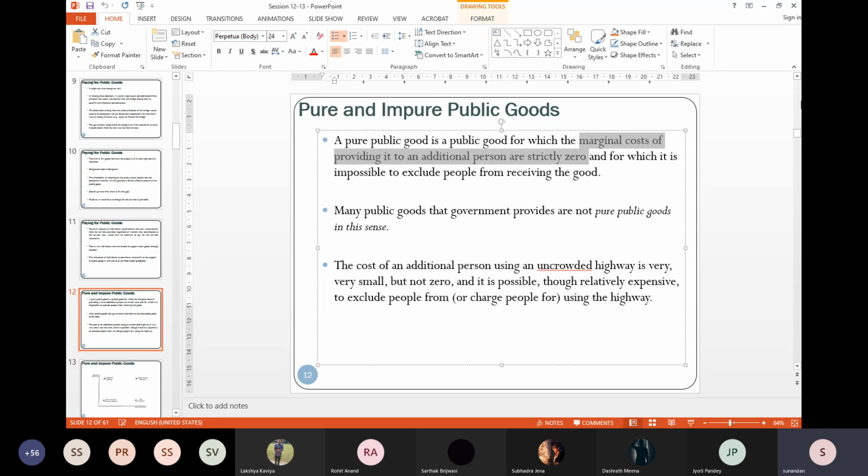So it might be very, very small, but not zero. And now the possibility of exclusion comes in. And that is why you have these toll plazas in highways.